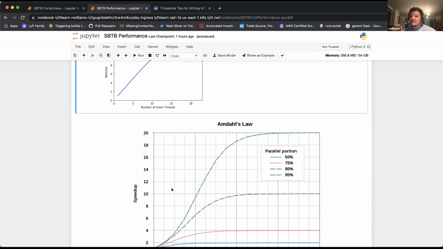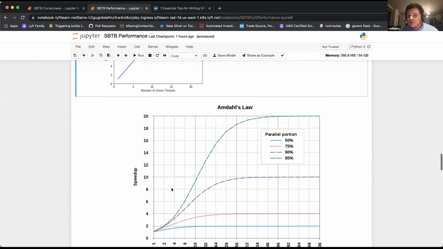Amdahl's law roughly states that the maximum speed up you can expect is 1 over the percentage of the work that's not parallelizable. So if you have something that's 50% parallelizable, you can only ever get a 2x speed up. If you have something that's 95% parallelizable, you can only get a 20x speed up.